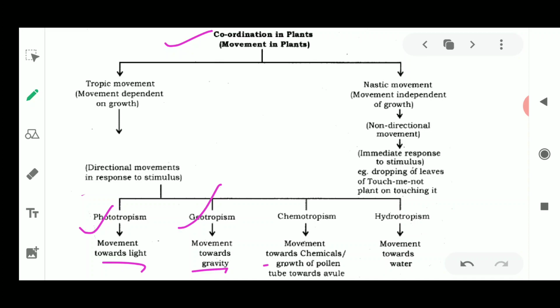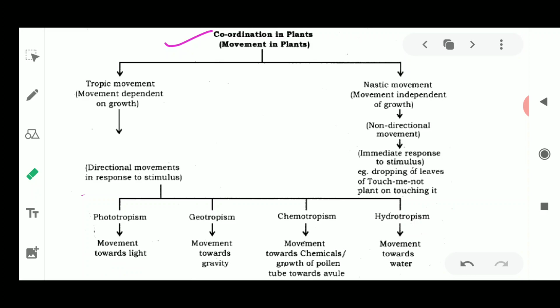If the plant moves towards some chemical, it is called chemotropism. And if the plant is moving towards water, where water becomes the stimulus, it is known as hydrotropism. So these are the types of tropism: photo, geo, chemo, and hydrotropism. We will discuss these in detail in the next slide.